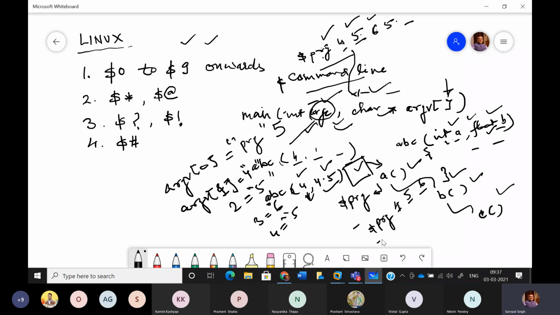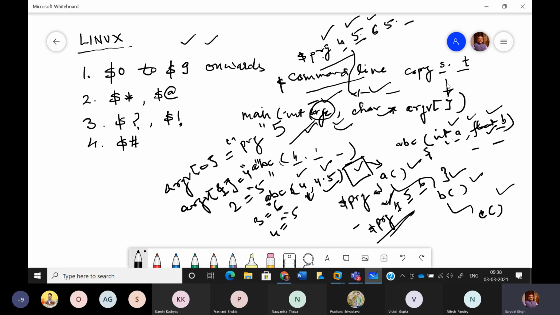This concept is very important to understand, because all the commands which we are using have been written using this concept only in the C language. That is why, when you make use of the copy command in DOS, you write the source file name and the target file name. Somebody might have written the code of the copy command as part of the operating system, and it expects two values on the command line: one is the source file name and second is the target file name.